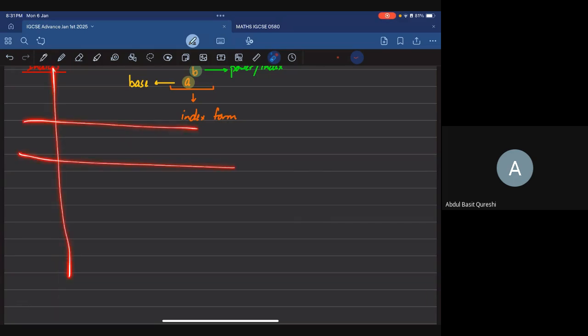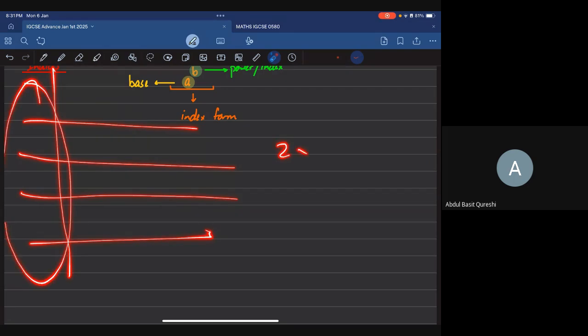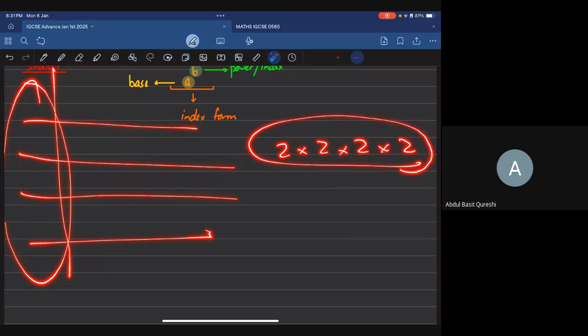So we used to study HCF and LCM like this. And in the end, my answer used to be something big, like 2 times 2 times, something of that sort. That is how you do HCF, LCM, or product of prime factors. We don't do that now. That's obsolete now.